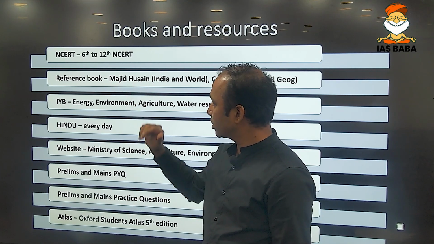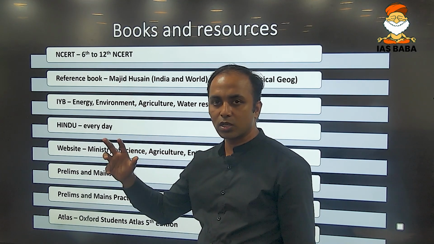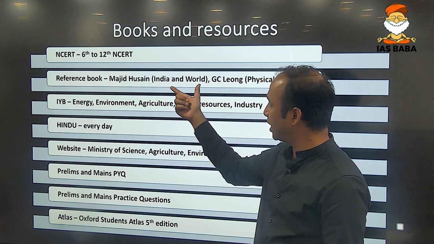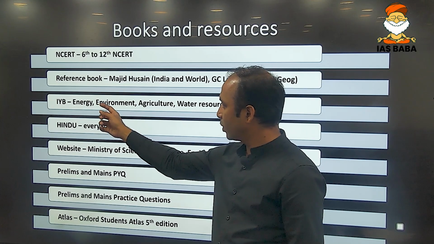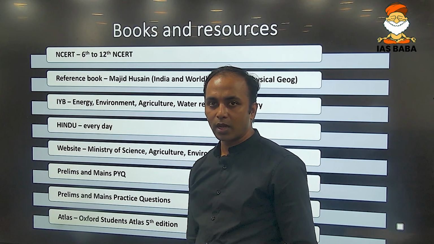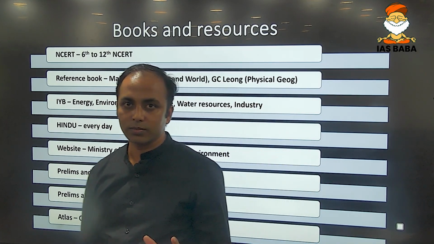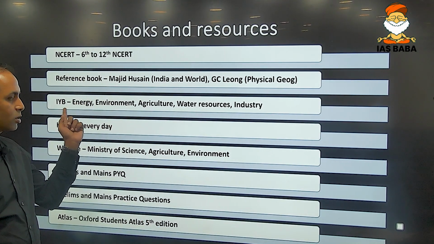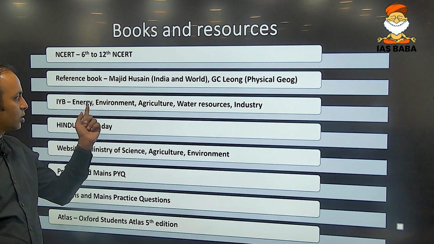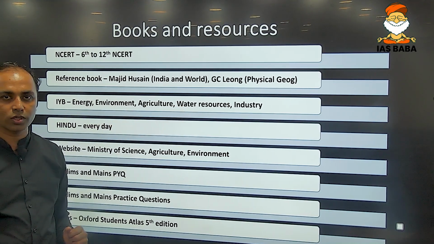Then additional reference books, for example, Majid Hussain, India and World, or G.C. Leong could be emphasized. The India Yearbook is an annual compilation published by the Government of India. Some specific chapters, like energy, environment, agriculture, water resources, industry.